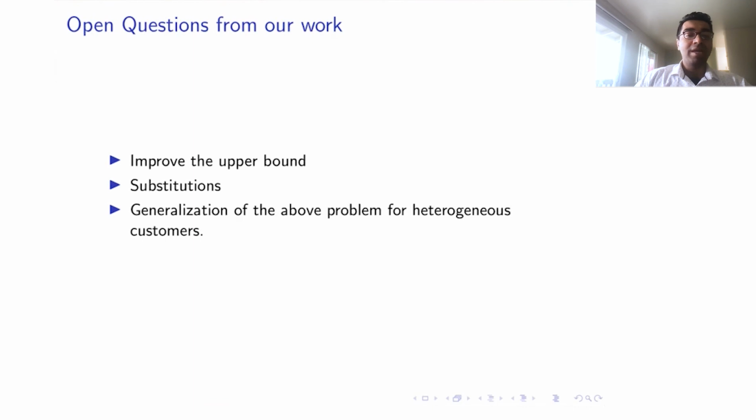There's also a natural generalization of the above problem to heterogeneous customers. Here we assumed that the customers were homogeneous, and one natural question is what would be the case if customers are assumed to have different scores and different outside options.